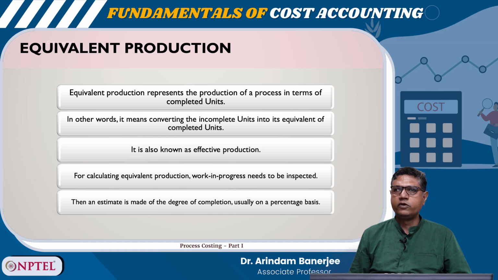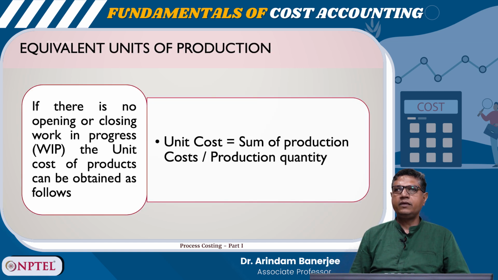For calculating equivalent production, work in progress needs to be inspected. Then an estimate is made of the degree of completion, usually on a percentage basis. Equivalent units of production: if there is no opening or closing stock in progress, then the unit cost of products can be obtained as follows.